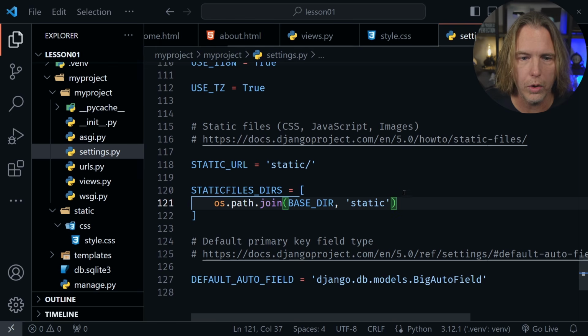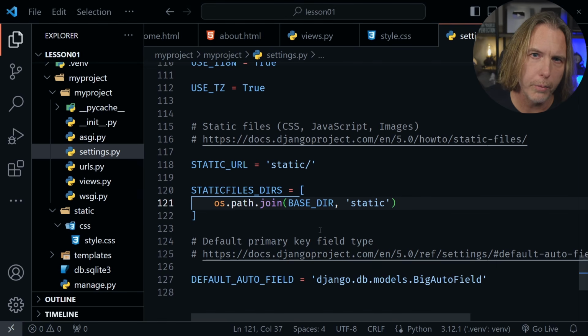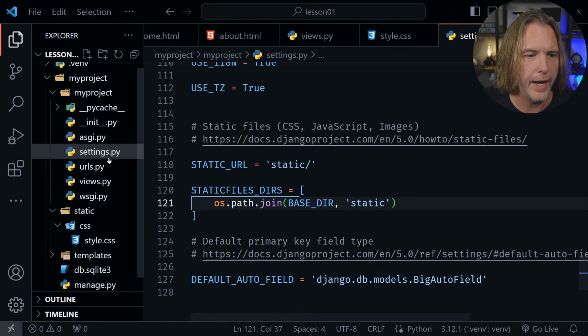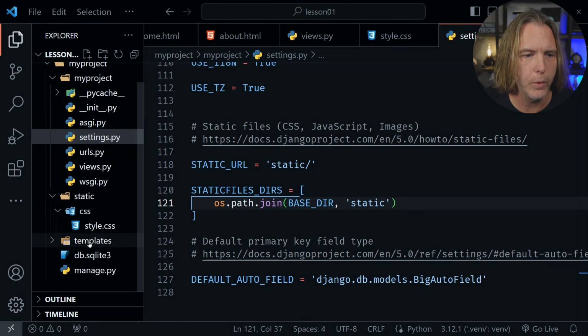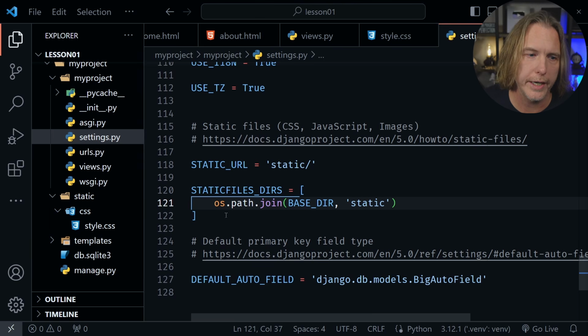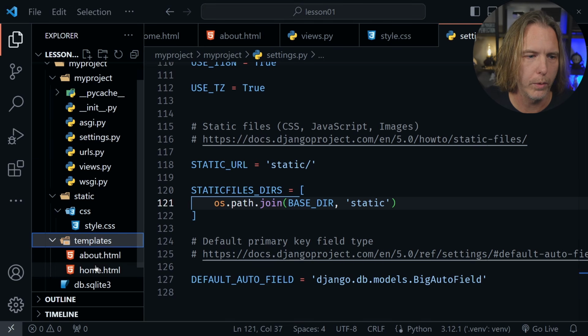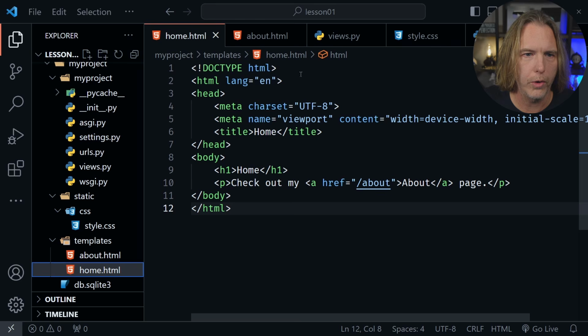So let's go ahead and Control S to save those changes again to the settings file. And now we need to go back to our HTML templates and add our style sheet in, and we can do that with the Django templating engine. It's very cool how it works. So I'll show you in the home page.